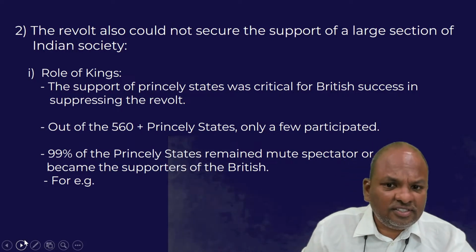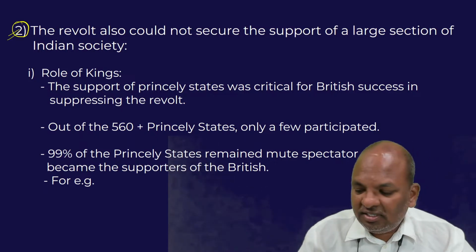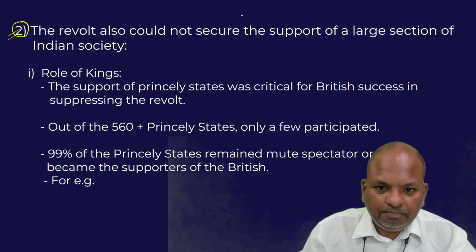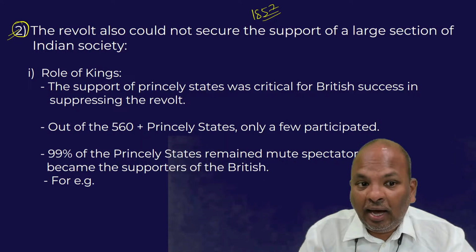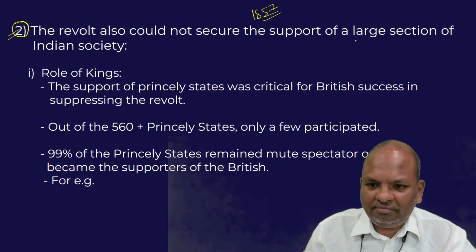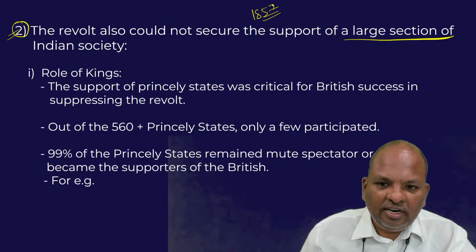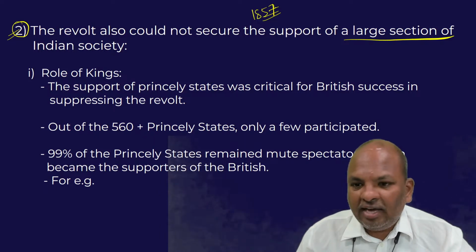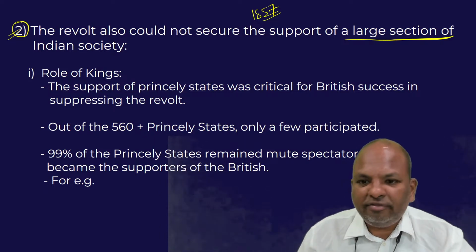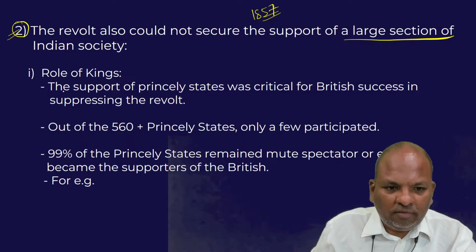Take a look at the second reason. The second reason is also a very important reason. The 1857 revolt could not secure the support of a large section of the Indian society. This is another very important reason. The 1857 revolt could not secure the support of a large number of people belonging to different sections of the society. Take a look at the role of the kings.